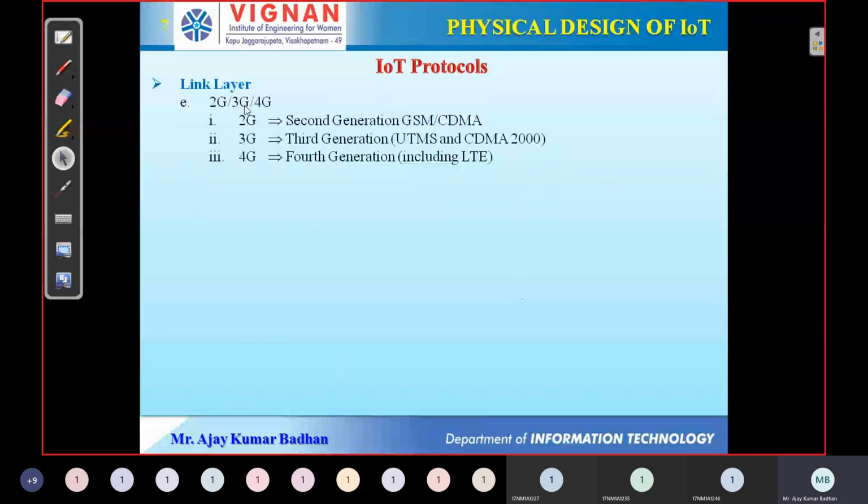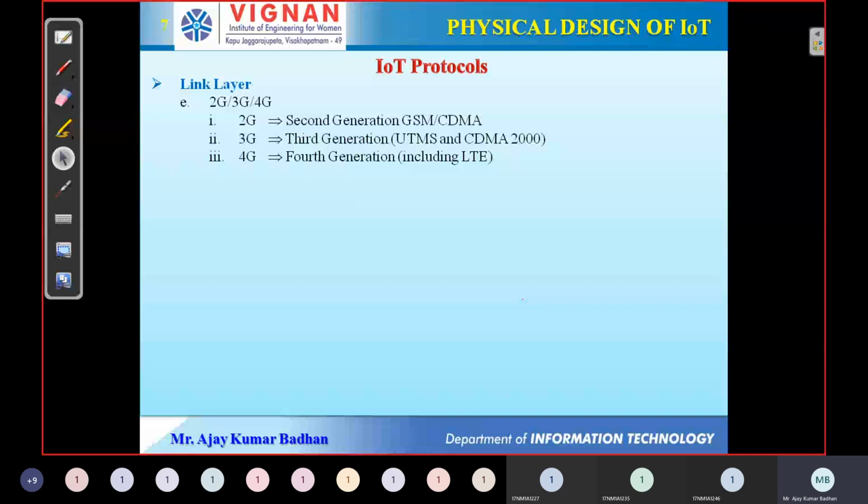And in this we also have 2G, 3G and 4G. We will not be going in depth into this. I think many of you know that 2G is nothing but second generation, GSM or CDMA. CDMA is nothing but code division multiple access. We used to have CDMA SIMs, but nowadays we are not getting any CDMA SIMs. Okay, we are actually having GSM. So these are second generation GSM, and then came the third generation, and right now we are using fourth generation.